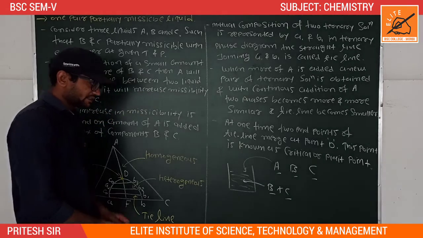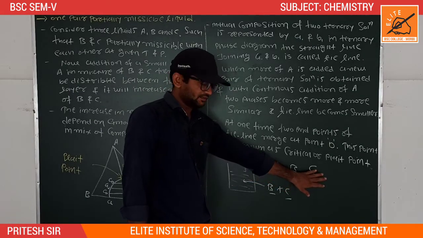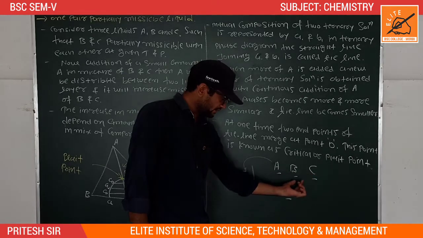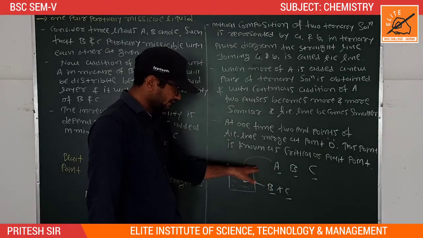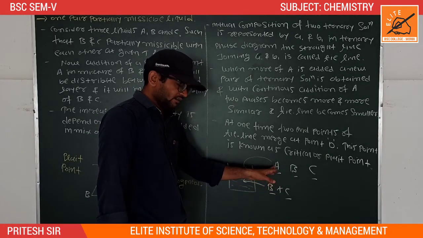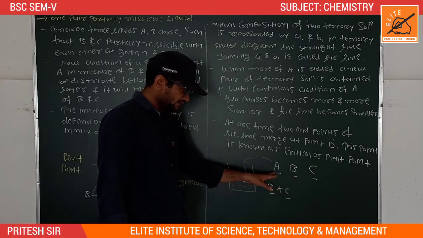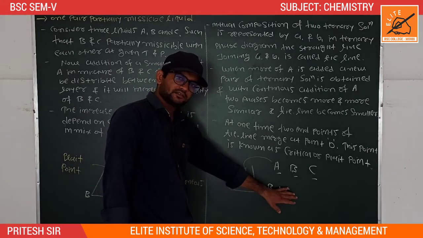Okay, so first take three liquids, capital A, capital B and capital C. Now capital B and C are both partially miscible with each other. At that time now add a small amount of capital A in the mixture of B and C. Then capital A is distributed in liquid B and C, and it increases the miscibility power of capital B and capital C liquids.